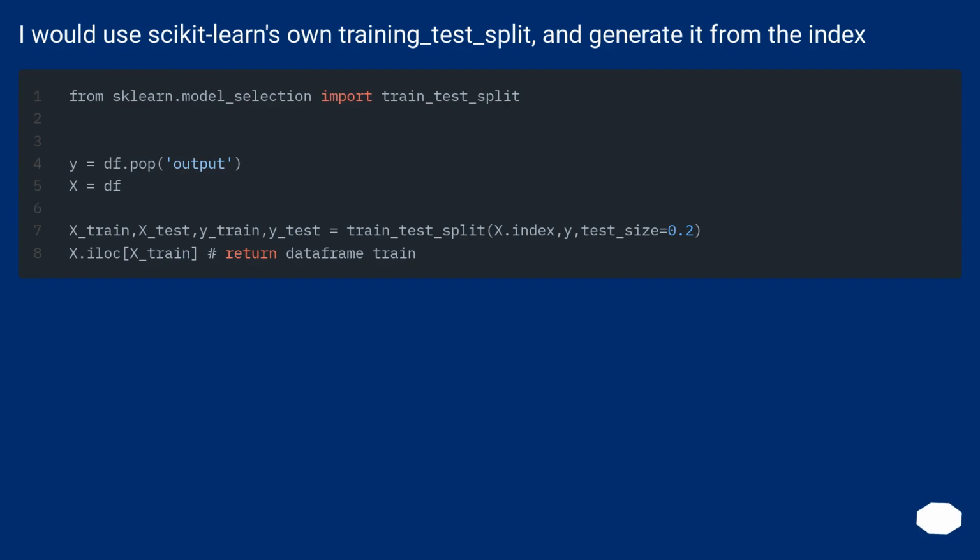I would use scikit-learn's own train_test_split, and generate it from the index.